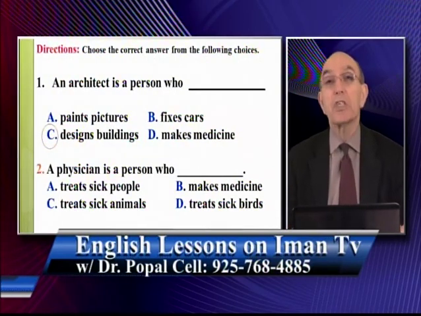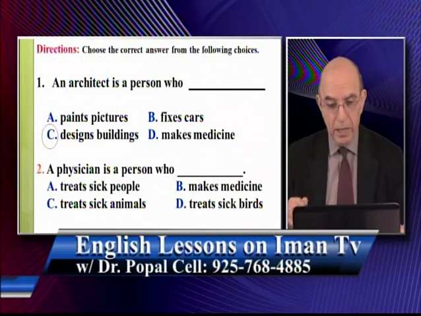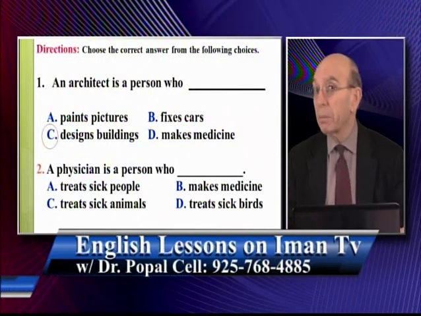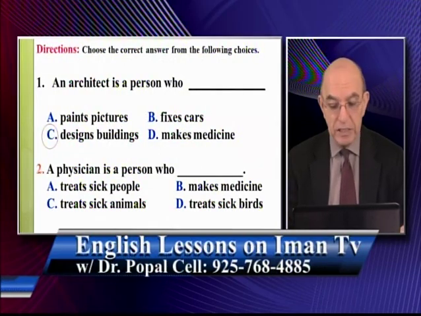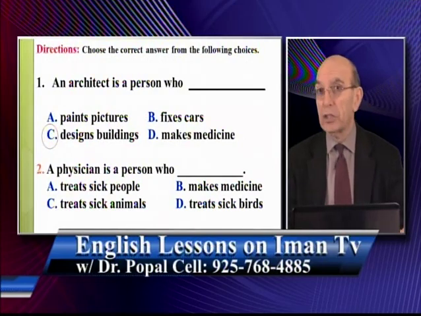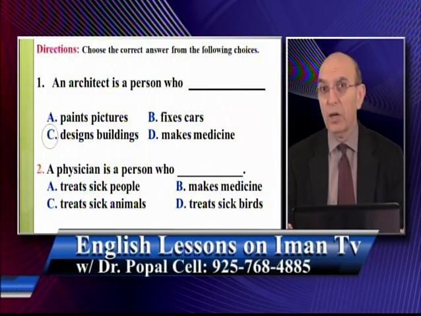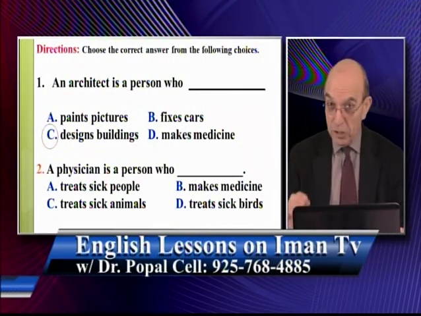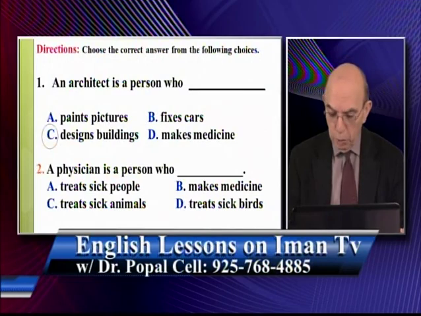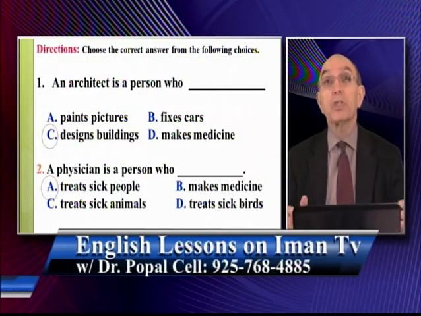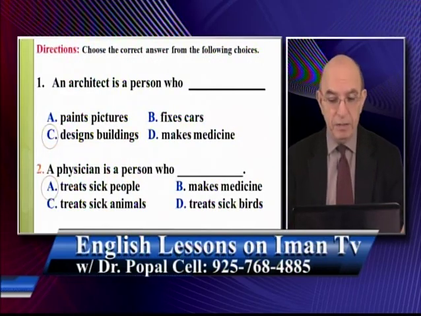Question number 2. A physician is a person who blank. A, treats sick people. B, makes medicine. C, treats sick animals. D, treats sick birds. Which one is the correct answer? A, B, C, or D? A physician is a person who, the correct answer is, treats sick people. In other words, a medical doctor is a physician.